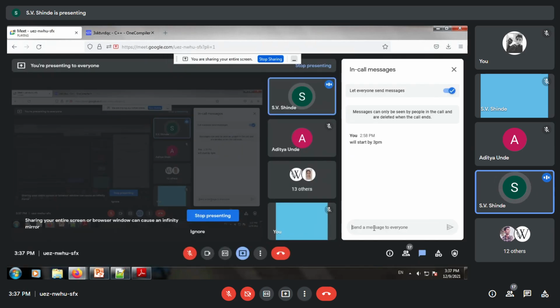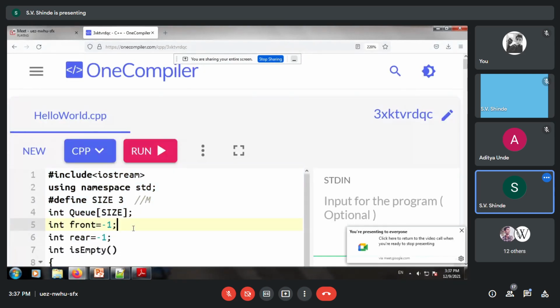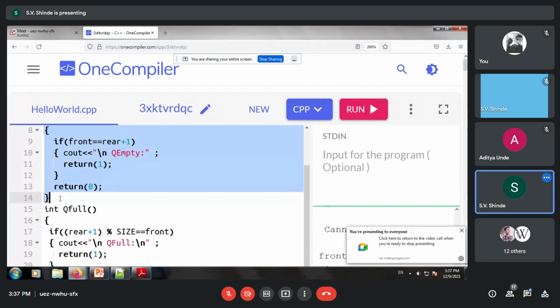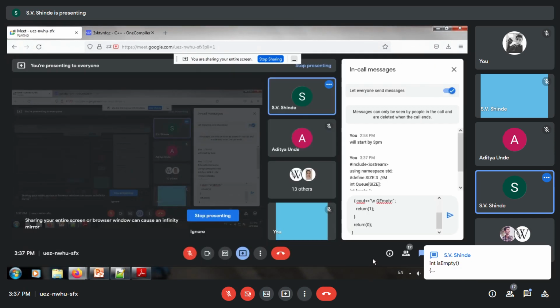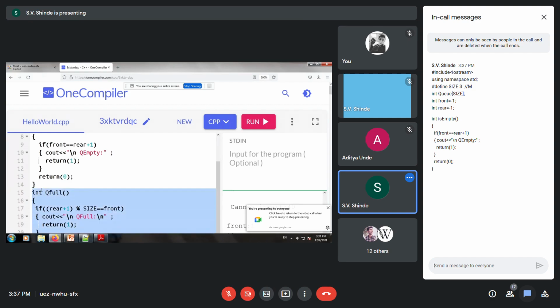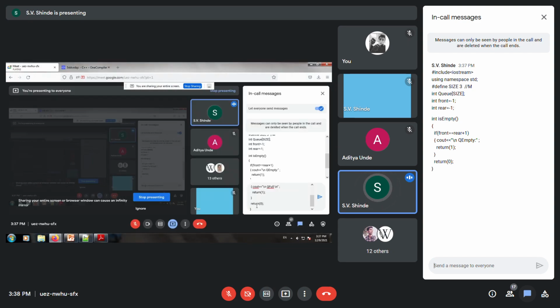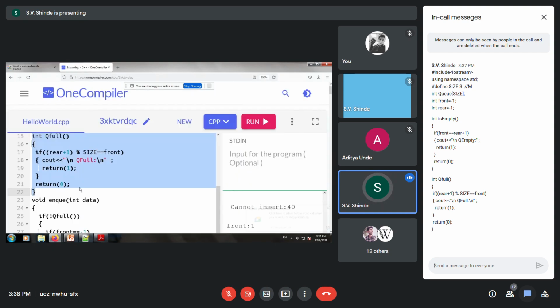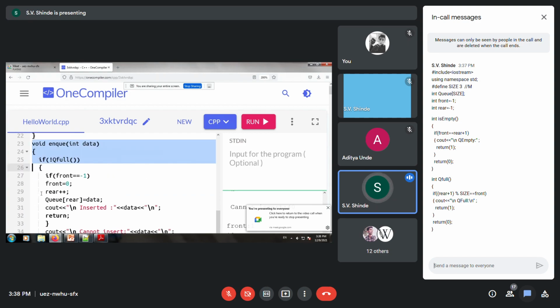Okay, so I'll share the code for this. You can test it immediately using online compilers, and you can also use your internal C++ compiler, that is GCC or Turbo C, with the code.